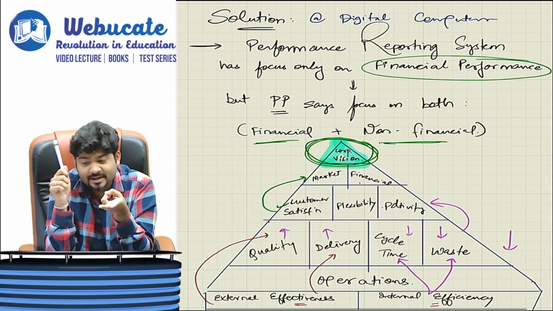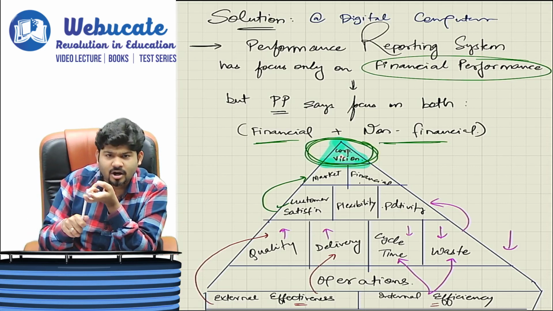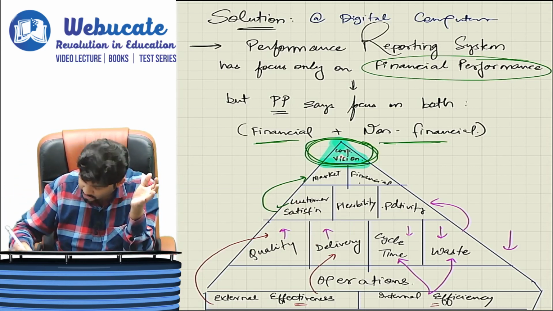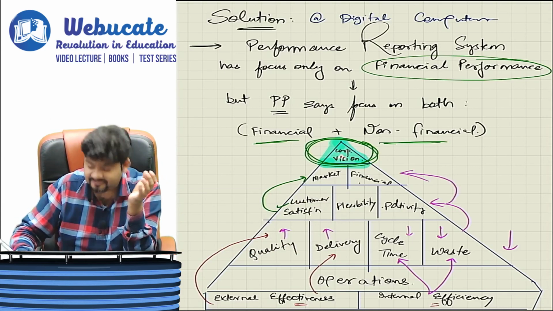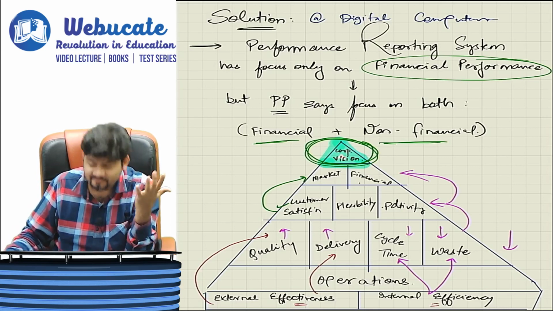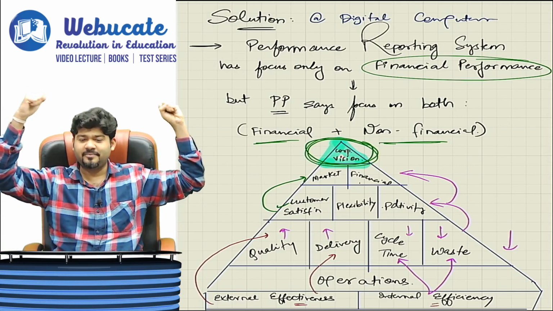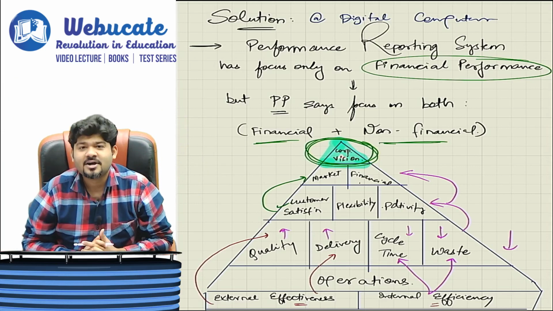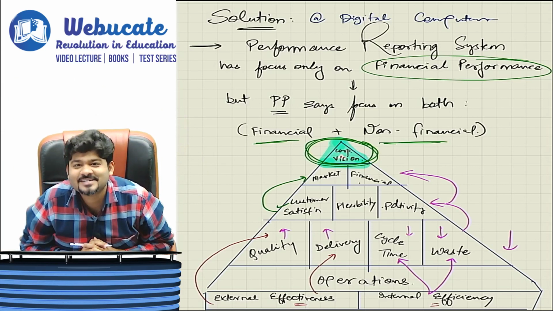At the same time, if waste reduces, then my raw material cost, my laborer cost, my employee indirect cost, all will go down. Correct? So end of the day, productivity will increase, which will benefit my financial performance. And obviously, if market share coupled with my financial performance is combined, then that gives rise to the best corporate vision that a company can have.